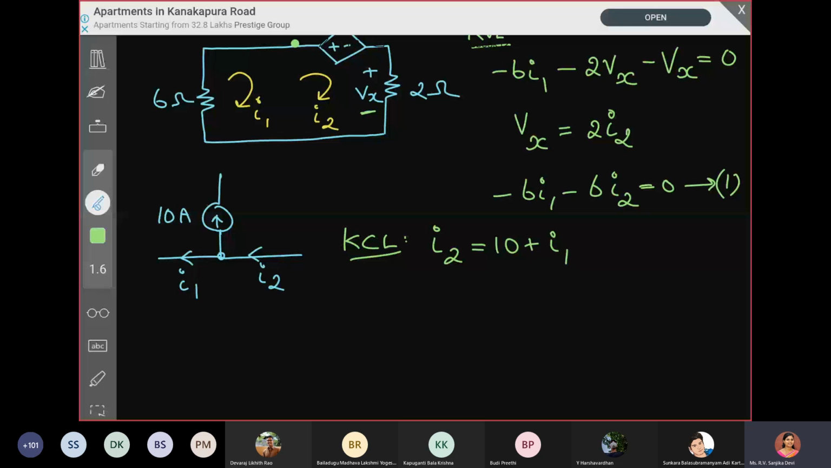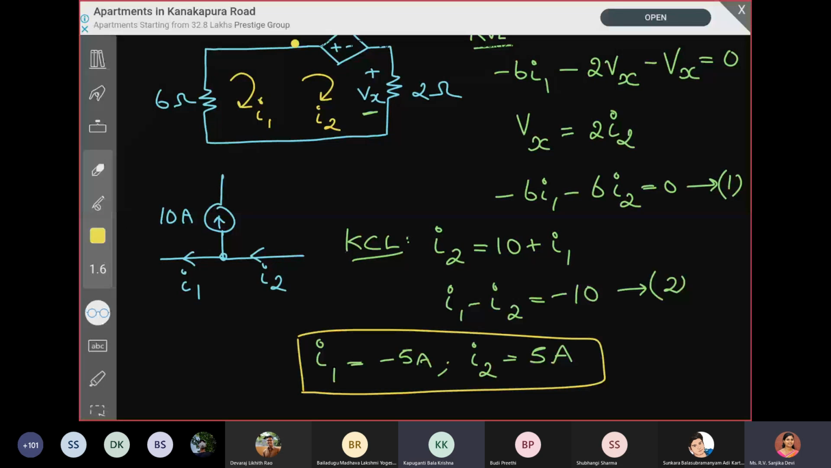So what do we get for I1 and I2? I1 is minus 5, I2 is 5. Yes, I1 is minus 5 ampere and I2 is plus 5 ampere. But actually what do we require for this particular numerical, the fourth one? We have to find Vx, right? We have to find what is Vx. So what is Vx? It is 2 times I2. So we get the value as 10 volt.